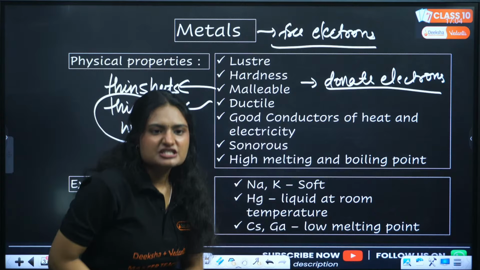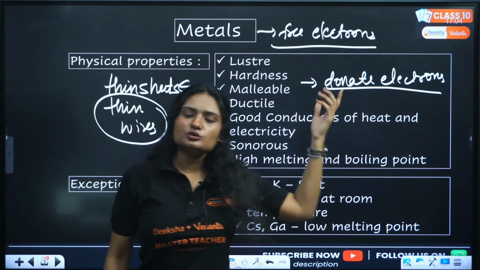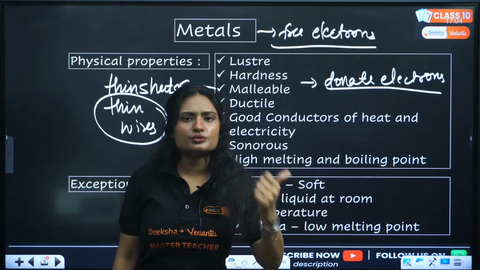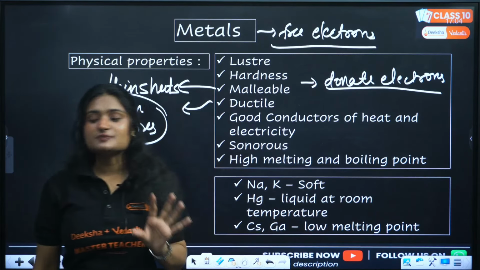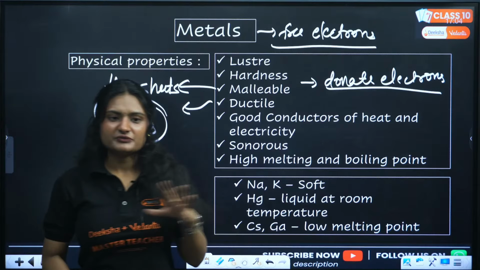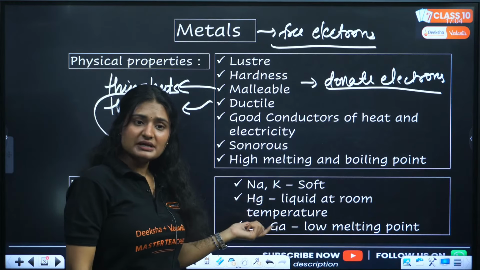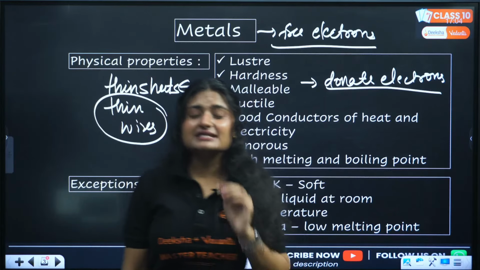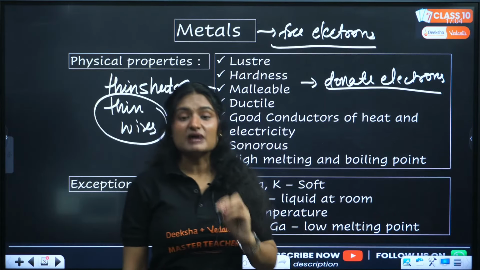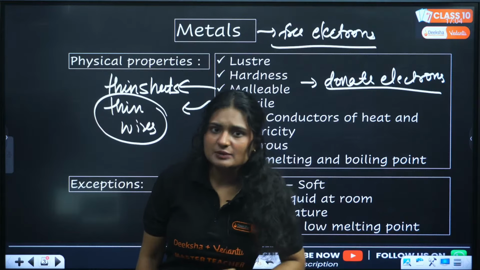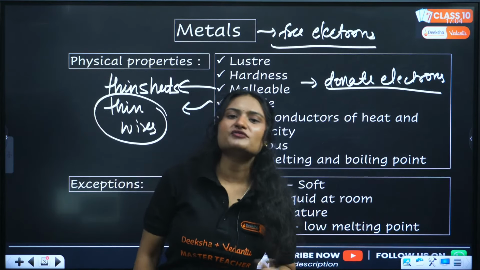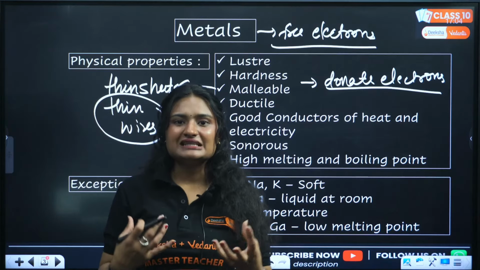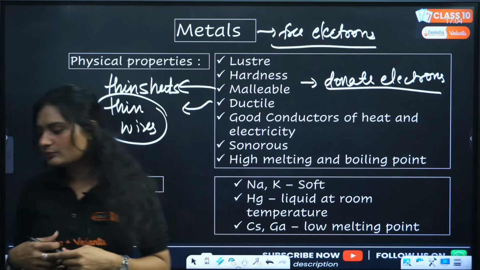Now there are some exceptions. Not all metals follow these physical properties. What are those exceptions? Those exceptions include sodium, potassium. They are metals but they are extremely soft, right? Mercury, which is also a metal, exists as a liquid at room temperature. Cesium, gallium, they are also metals but they have really low melting points. They melt on the palm of your hand. Only that much heat is more than enough to melt them. That means they have very low melting points.